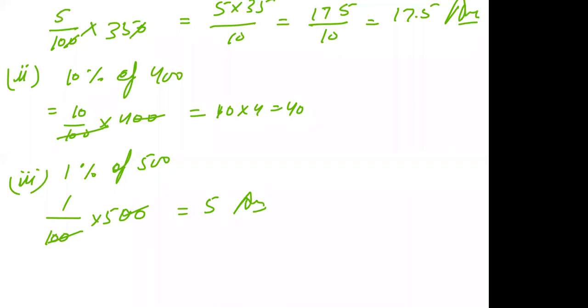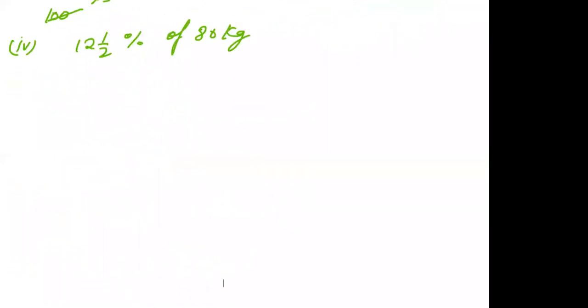Very good. Fourth part. 12 whole 1 upon 2% of 80 kilogram. Who is going to give the answer? Change first into improper, 25 upon 2% of 80 kg.